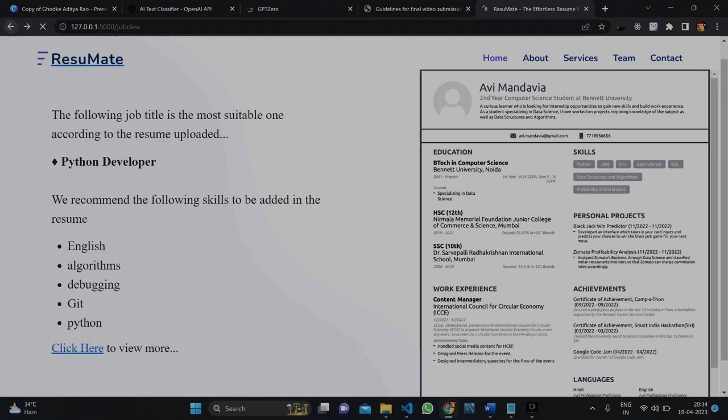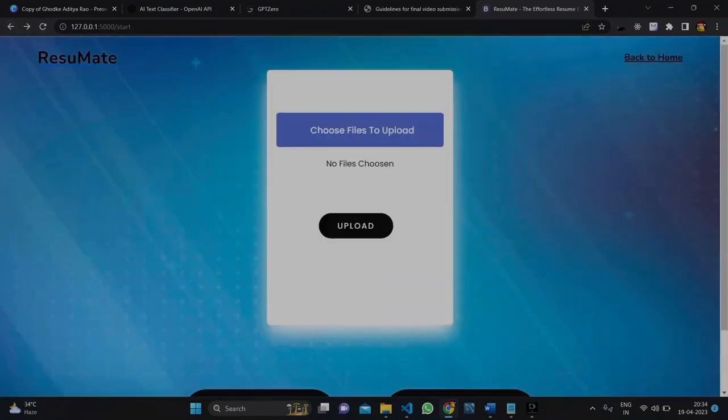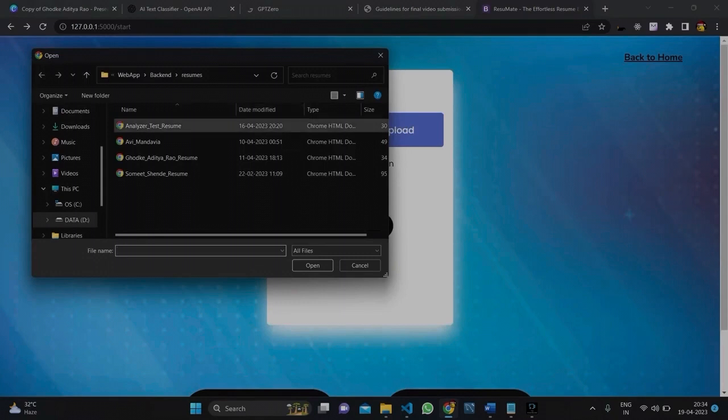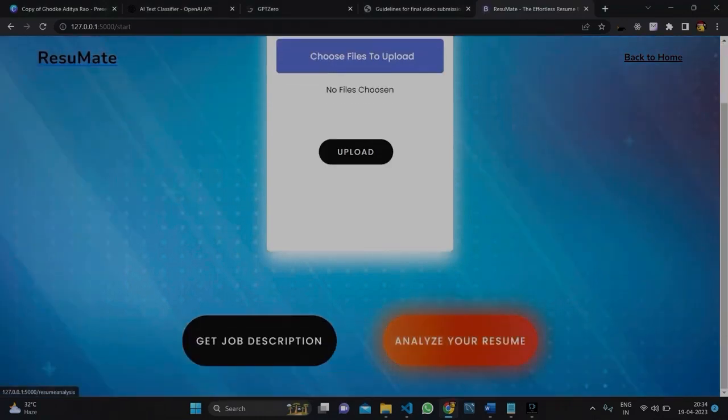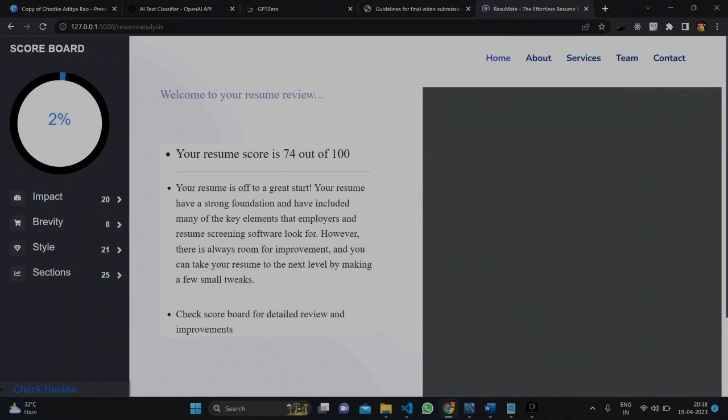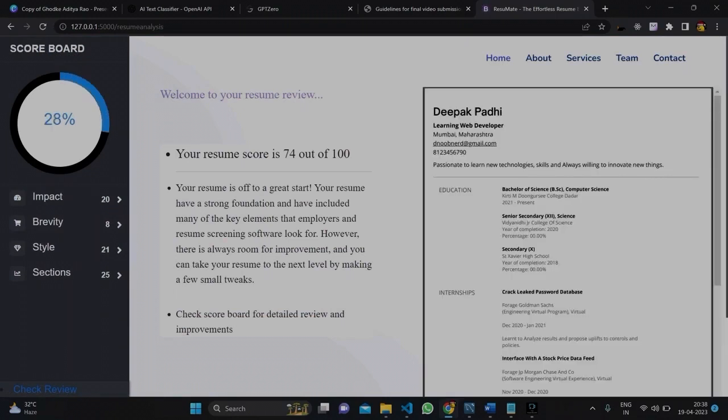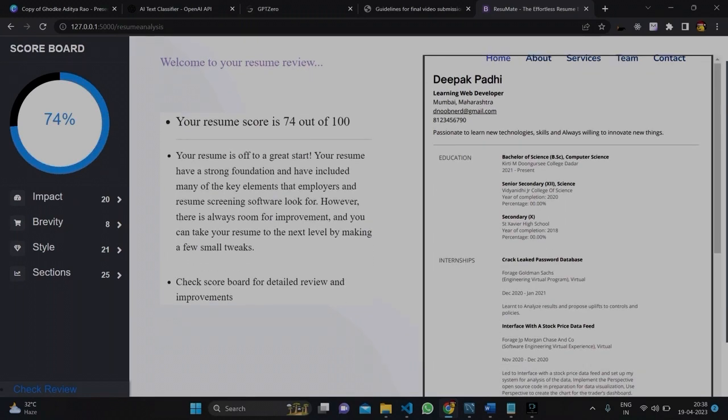The next is the resume analysis part, where the uploaded resume gets the score and each subtopic score, where the user can check his score. Okay, so we got the review of the resume, and the score is 74 out of 100. And this score is calculated from 4 different factors, that is impact, brevity, style, and section. You can check each score from the scoreboard.